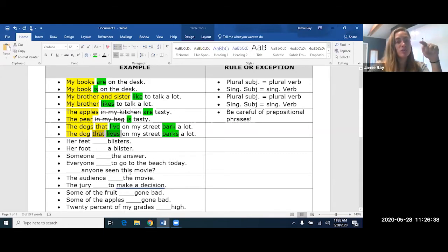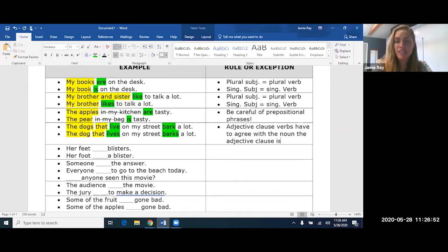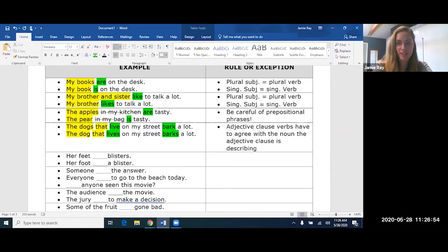The verb has to agree with the dog, okay? So the exception here is adjective clause verbs have to agree with the noun the adjective clause is describing, okay? There's so many more examples we can use with adjective clauses. If you want to learn more about adjective clauses, you can watch the adjective clause video.